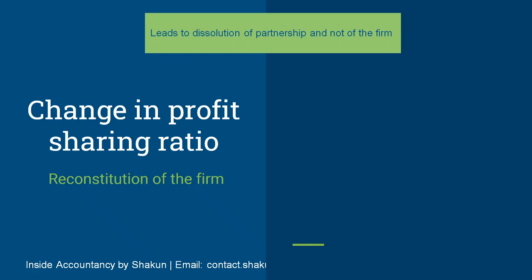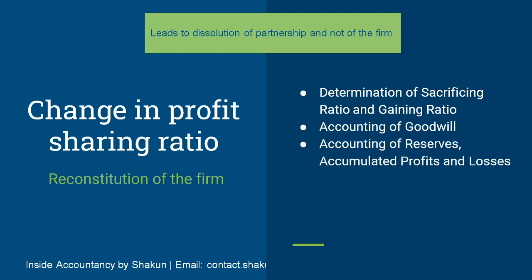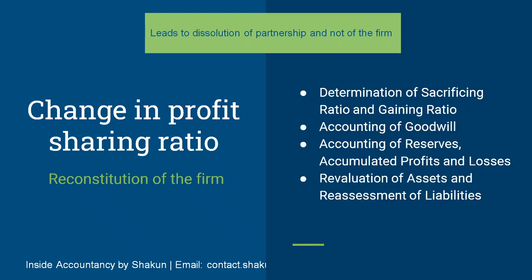In case of reconstitution, there are certain issues which need to be addressed: determination of sacrificing ratio, gaining ratio, accounting of goodwill, accounting of reserves, accumulated profits and losses, revaluation of assets and reassessment of liabilities, and the adjustment of capital. We have already talked about the determination of sacrificing ratio and gaining ratio and accounting treatment of goodwill in my previous videos, and for more information you can click on the I button.